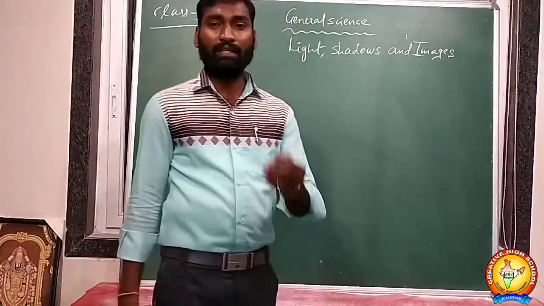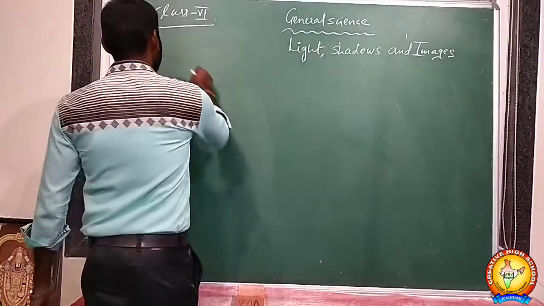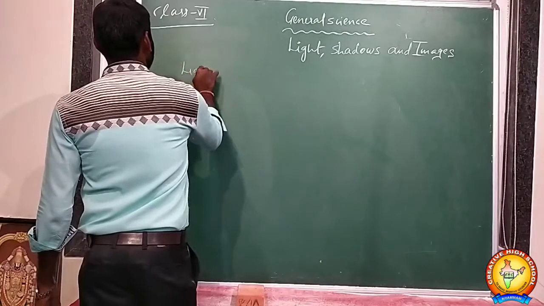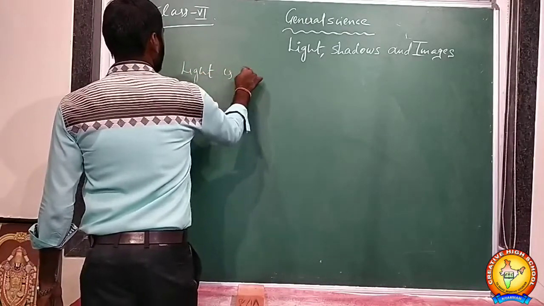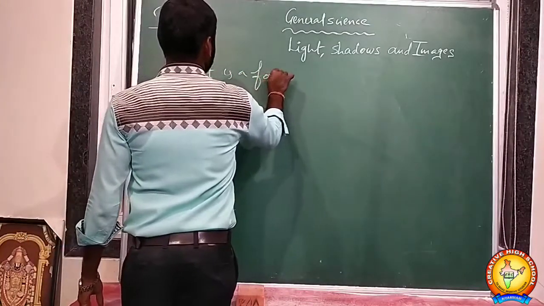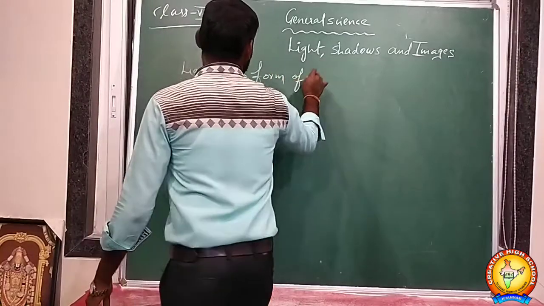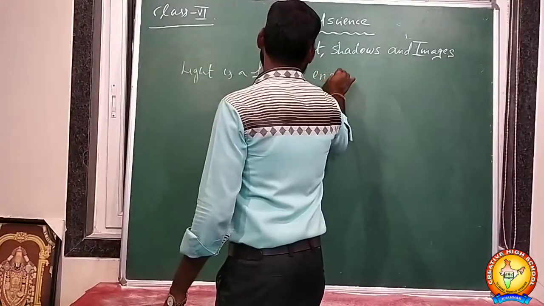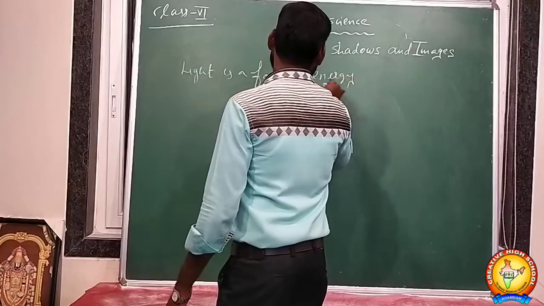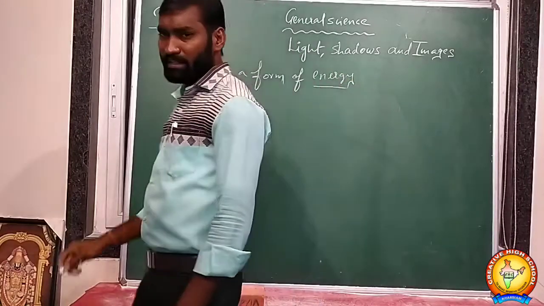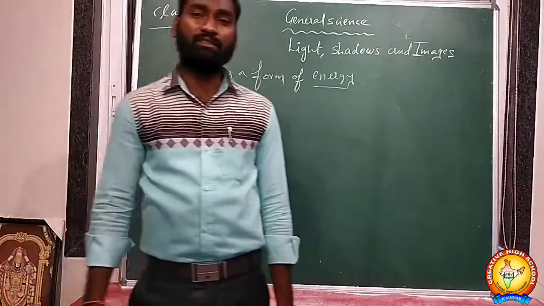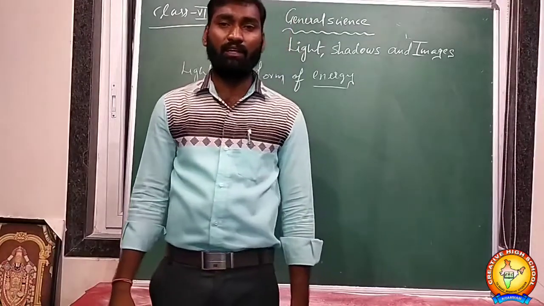Okay. So light is a form of energy. What type of energy? Visible or invisible energy? Invisible energy. We can't see that light energy.